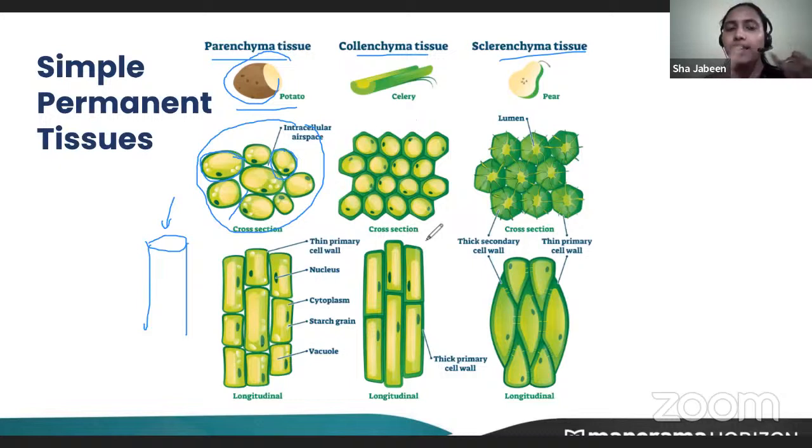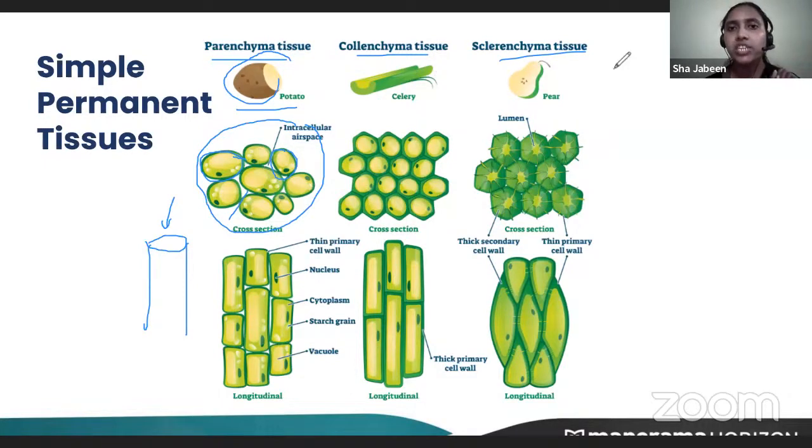One thing will be asked: what are the questions that will be asked? One is, what are the characteristics of parenchymatous cells? Give the function of parenchymatous cells. These will be the questions asked, and we have studied both the cell characteristics and the function. They can even ask the location: where are they found? They are mainly found in the tender parts of the plant.